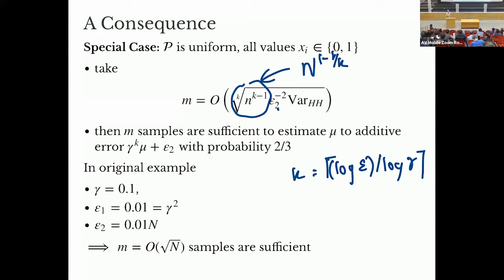So yeah, in our original sample, our gamma was 10%, 0.1. And we wanted to have an estimate within 2%, so the total error should be 2%. So we can pick our epsilon 1 to be gamma squared, which is 0.01. We can pick our epsilon 2 to be this other additive term that we get. So we get another 0.011% of n for our second term. And this gives us our overall error of 2% of n. And our m, this term, is again square root of capital N.